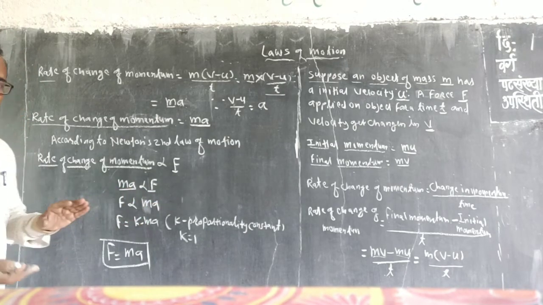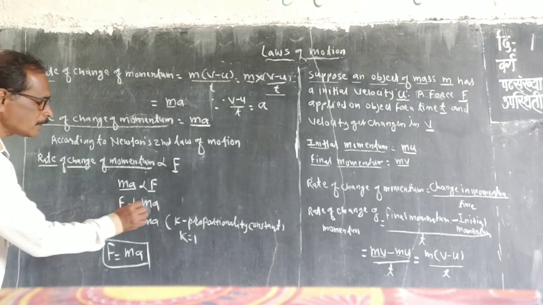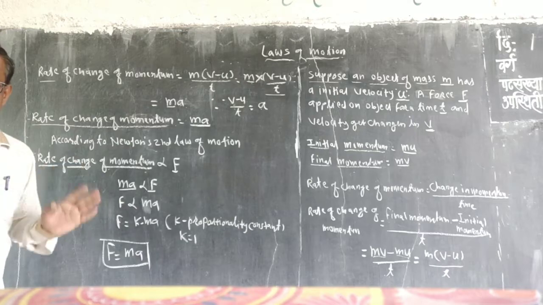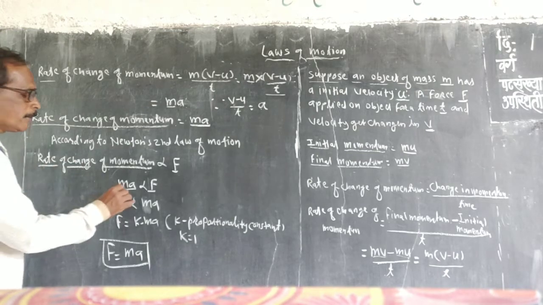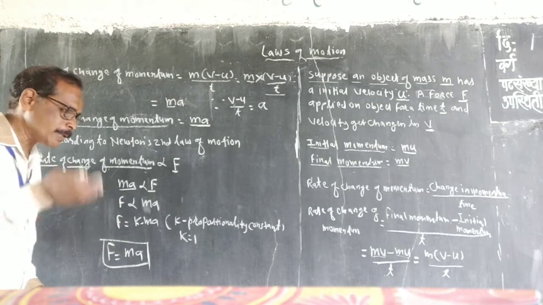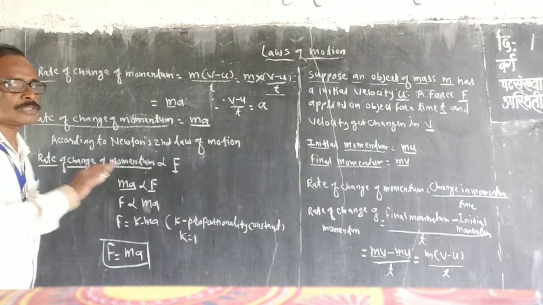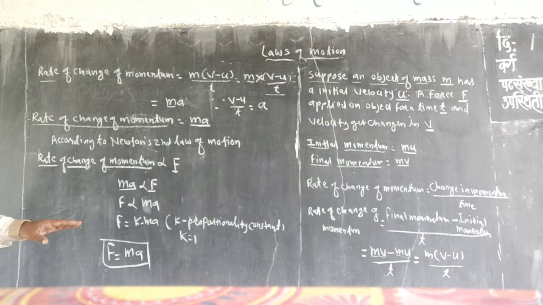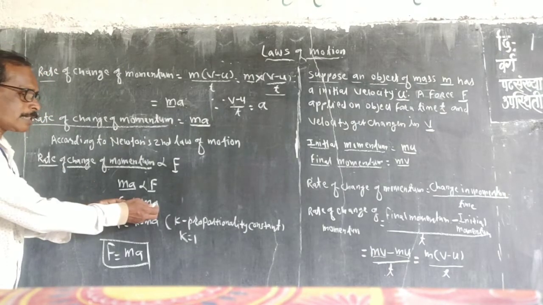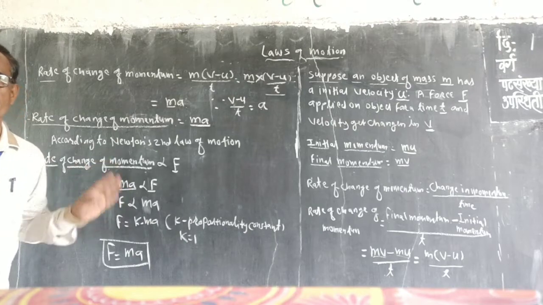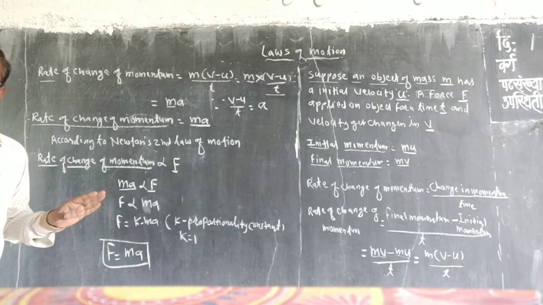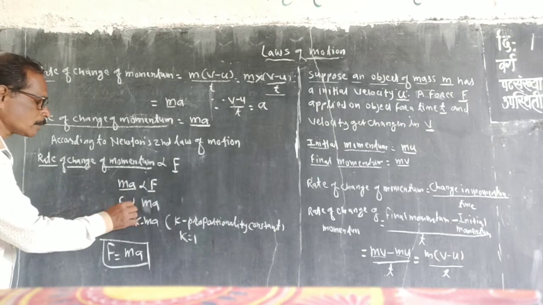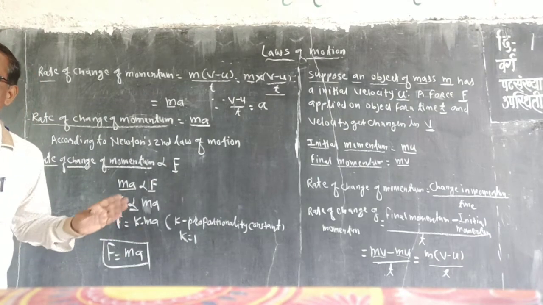I write the equation in another form. That is, F is directly proportional to ma. There is no change in the value. If we write the equation ma is directly proportional to F or F is directly proportional to ma, there is no change in the values of the equation. You see here in the equation, the left side and right side do not have an equal value, but the values of the left side and right side are in the form of proportion, and that proportion is directly proportional.